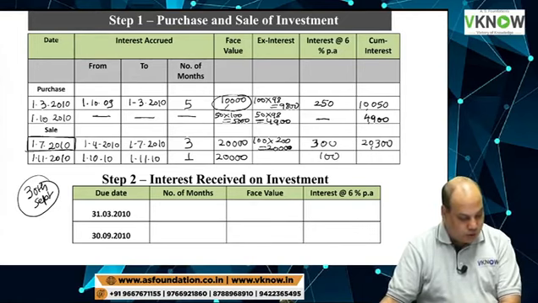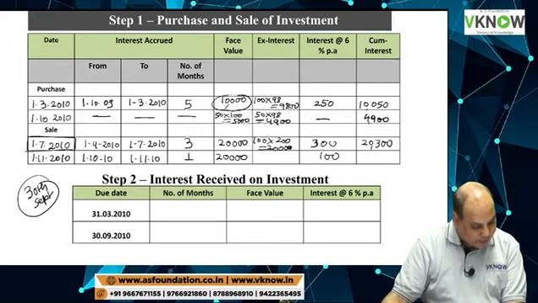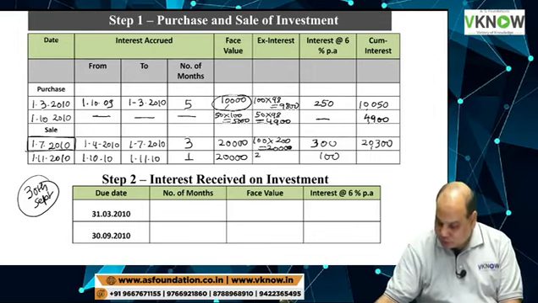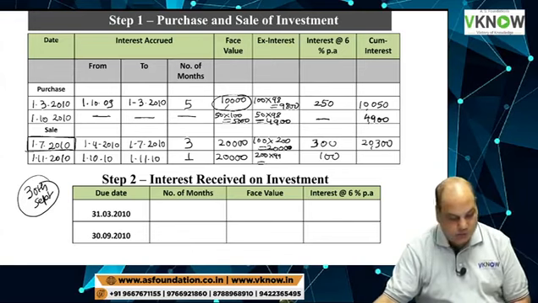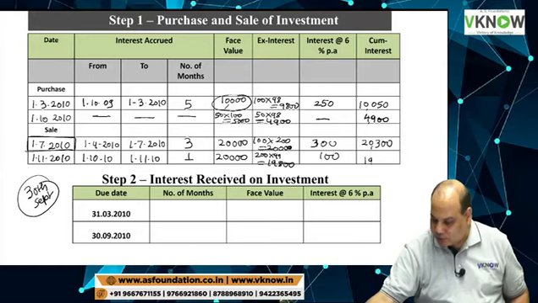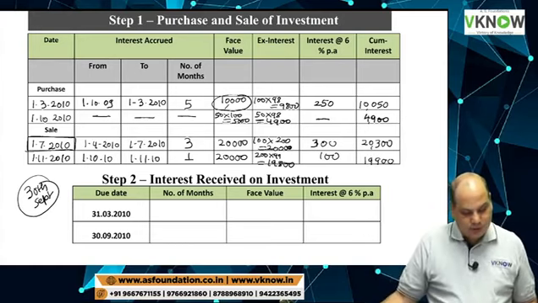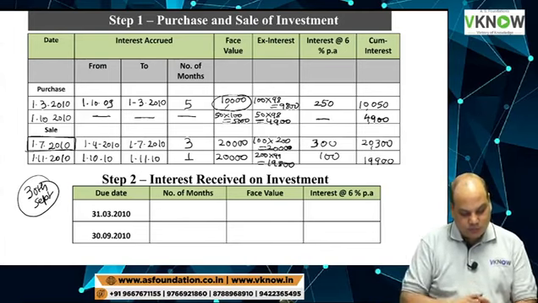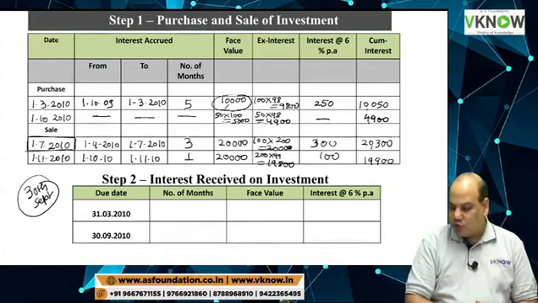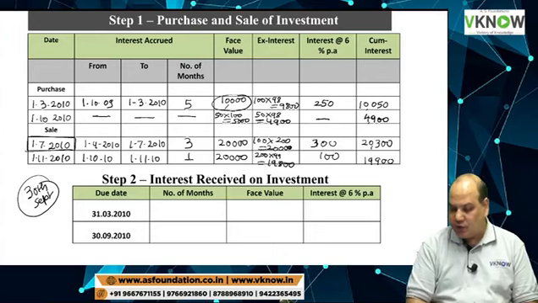And it was sold on ex interest basis. So 200 into 99. Ex interest amount is 19,800 plus 100 is 19,900. Just first check whether this working note is right.